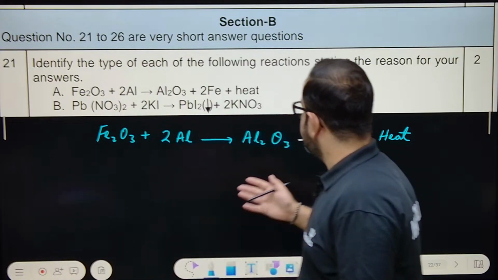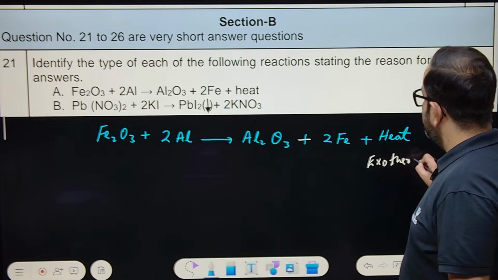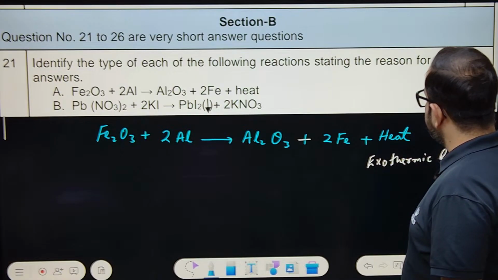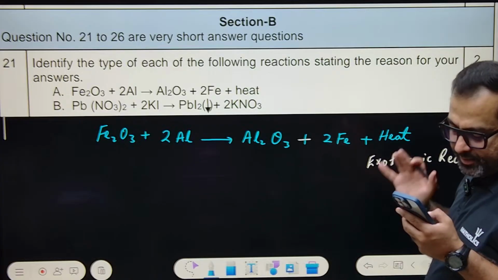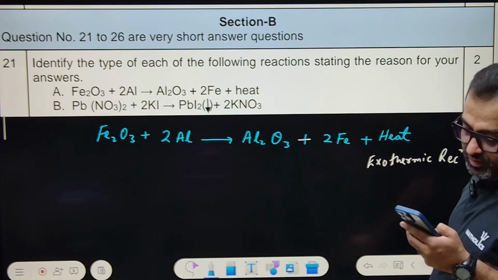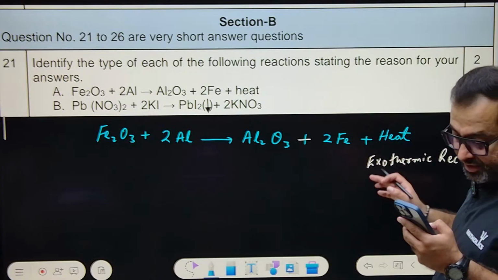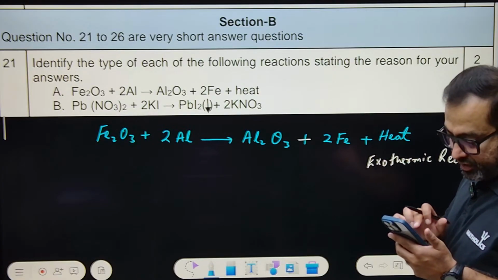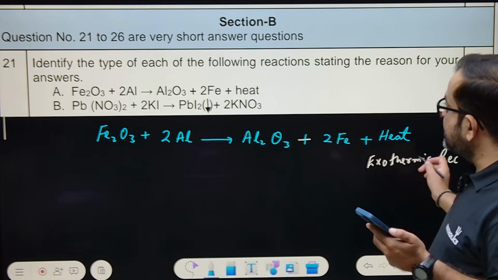First thing, heat is evolved, so it is an exothermic reaction. Can anyone notice this? No one is typing the correct answer in the comments. Heat is evolved, that's why it is an exothermic reaction.